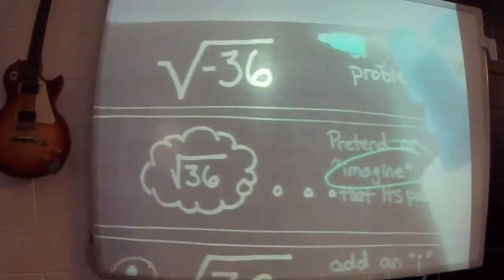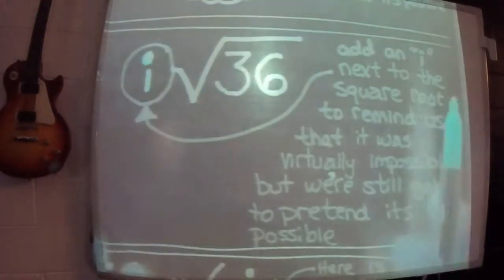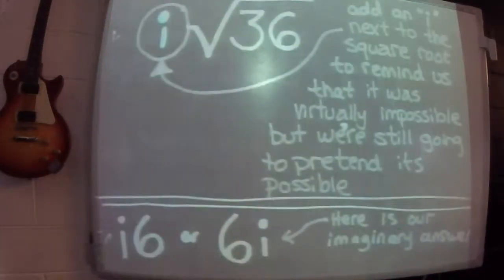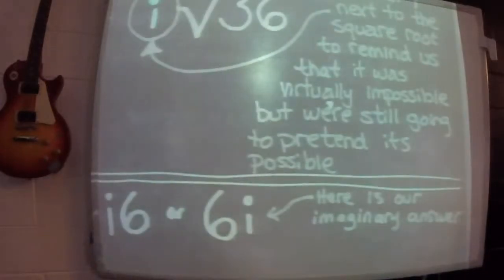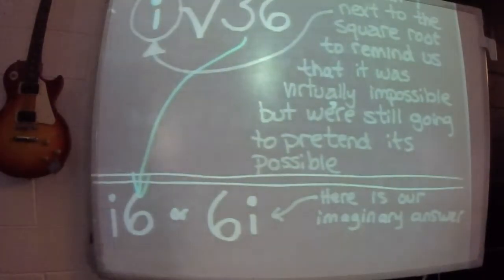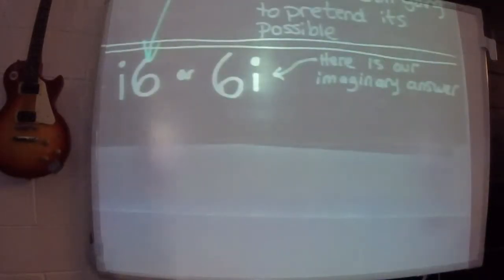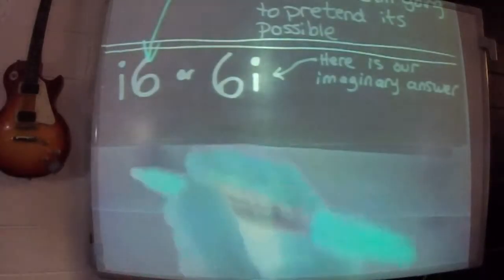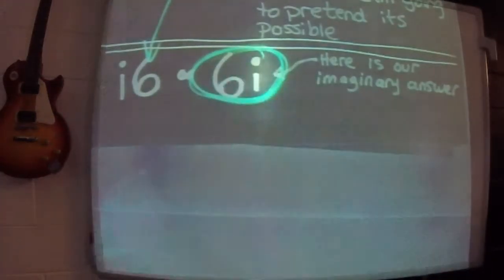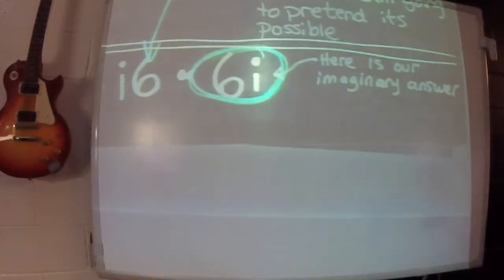It was a square root of negative 36. You can't do that. So we're going to say imagine it was the square root of 36. And the square root of 36 is actually 6. So what we will do is we turn this into 6. And you have I6, or the way that you'll actually see it written is 6I, like you put your numbers before your letters if it was X. The answer is 6I. I had to imagine it was positive, I had to imagine, and then I came up with 6.